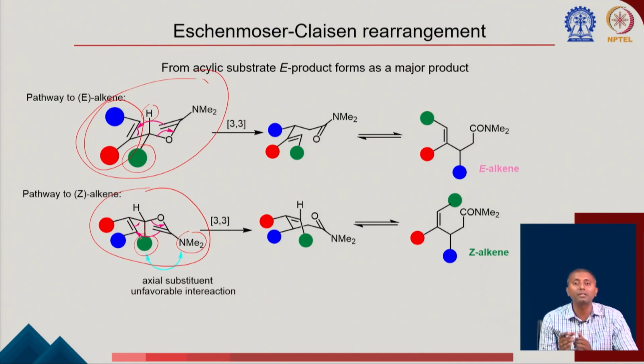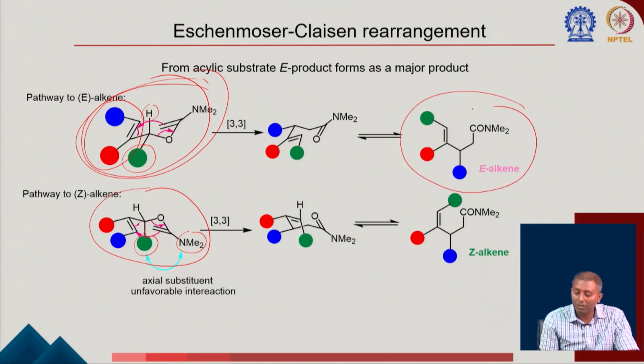Those interactions can be avoided in this particular transition state, and that gives you the corresponding E alkene instead of the Z alkene.